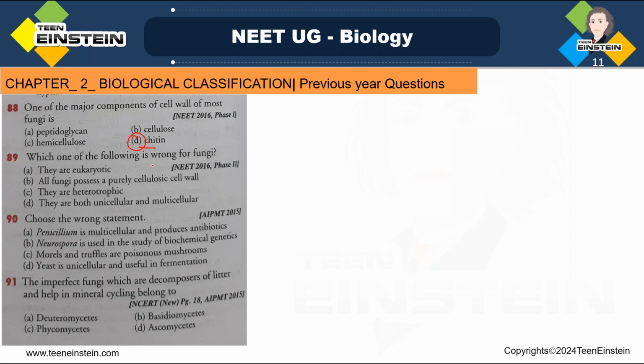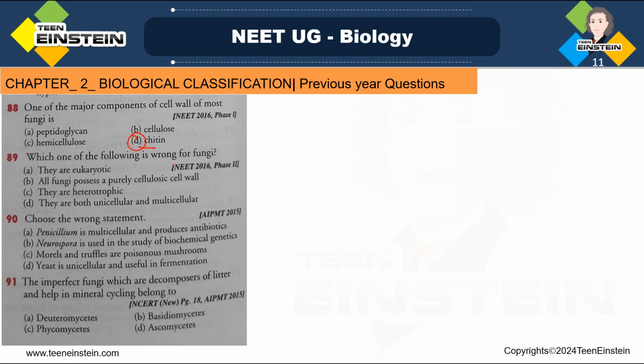Then here another option is given, right? What is that? Peptidoglycan. This peptidoglycan is found in the bacterial cell wall. And cellulose and hemicellulose both are found in the plant cell wall, right? So clear? There is no confusion. Chitin is present in the fungus, right? The cell wall of most fungi is made up of chitin, which is N-acetyl glucosamine, right? And here you can see peptidoglycan, it's in the bacterial cell wall. Then cellulose and hemicellulose, that is in the plant cell wall. Okay. So here chitin is the right answer. Next question number 89.